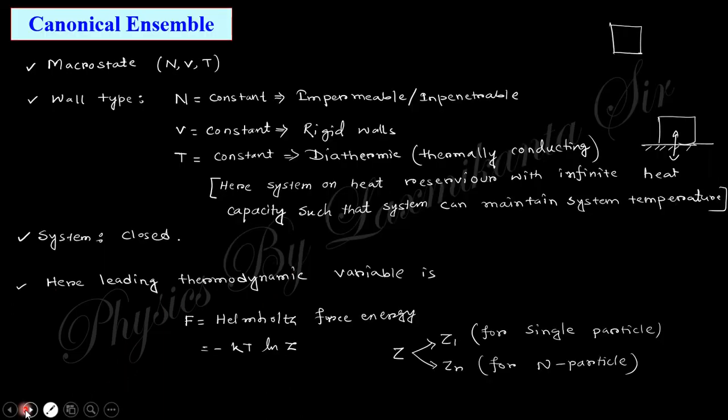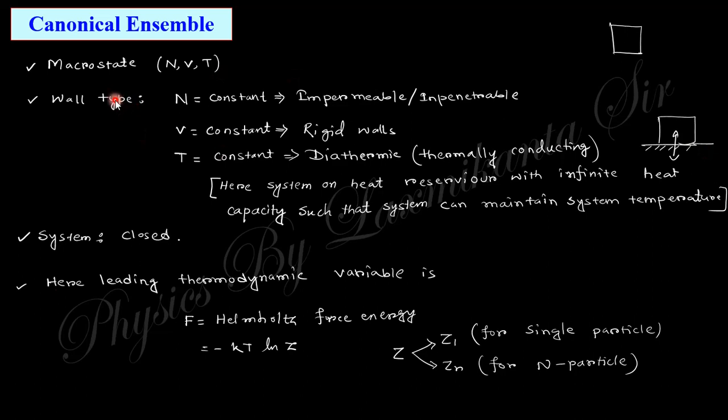So let's start. What do we mean by canonical ensemble? In the last lecture, we discussed that the microcanonical ensemble is an isolated system. That means no particles and no energy are transported between the system and surroundings. But the canonical ensemble is a closed system. That means no particles are transferred between system and surroundings, but energy is transferred such that the system is in an isothermal process. That means the temperature of this system will be constant. So here the number of particles, volume and temperature are the macrostate variables which are conserved in this system.